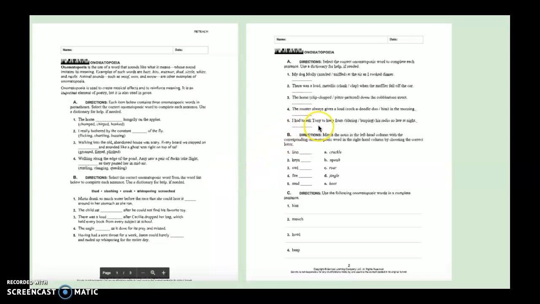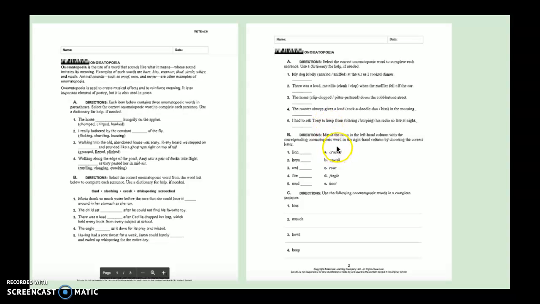Now, part A on the second page is very similar to part A on the first page. You're going to select the correct onomatopoeic word to complete each sentence. So here we have for number 1, my dog Molly snarled or sniffed at the air as I cooked dinner. You're going to circle the correct onomatopoeic word. That's how you'll complete the rest of this section.